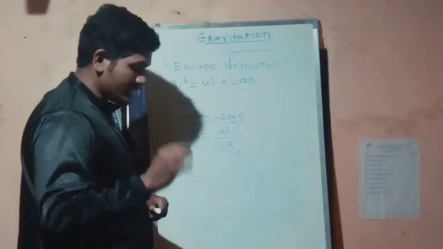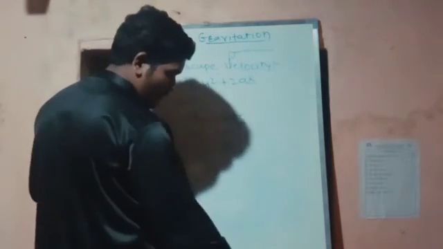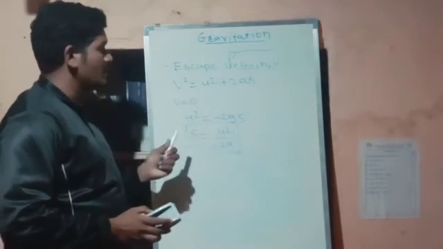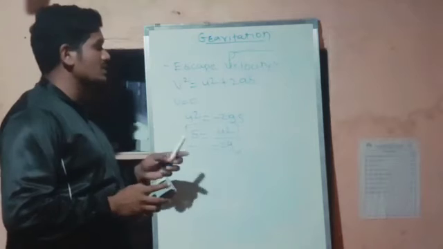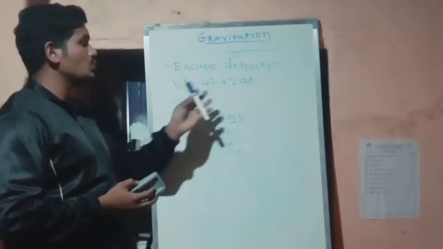Now, simple. We will take two examples for an object of mass m. I hope you have understood this one. This is the simple formula, Newton's third equation we have written: v square is equal to u square plus 2as.